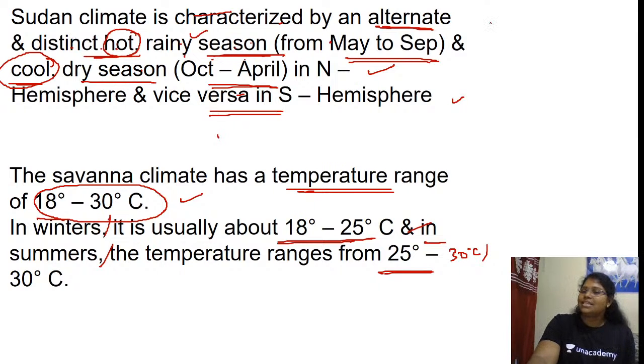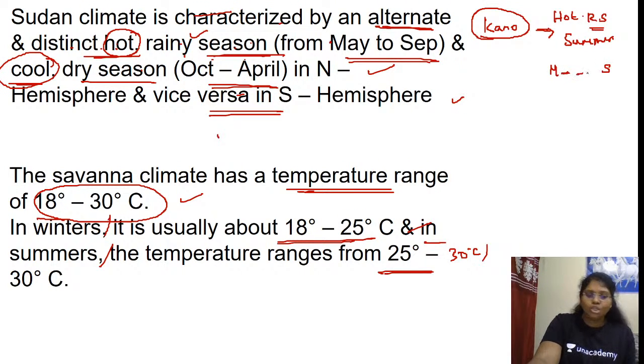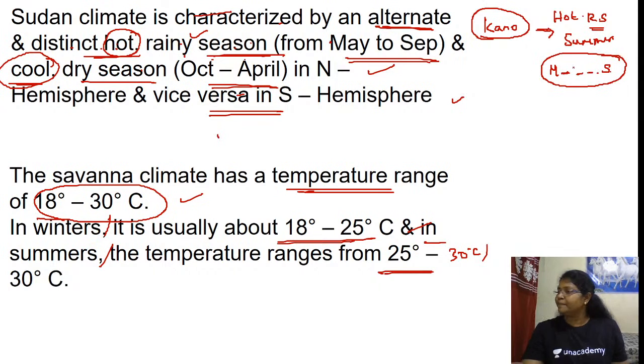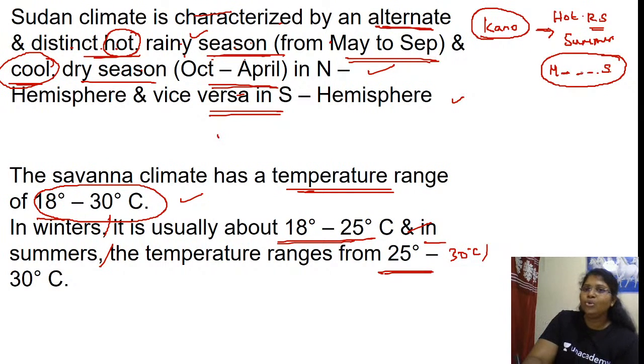Yes or no? What are the stations we have checked now? Kano in the northern hemisphere. So in Kano, we have rainfall and a hot rainy season. So it is a summer rainfall, which means if you go and check in Kano, you have precipitation from the month of May till September: May, June, July, August, September. Don't you think these are months of the hot season? Yes or no? So during this season, if you have rainfall, then it is a hot rainy season from May to September.